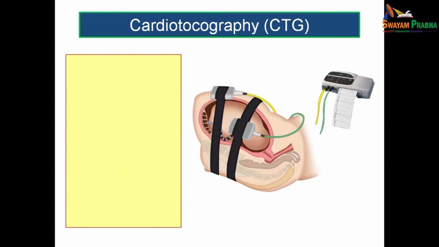Another method is known as cardiotocography or CTG. And what are you planning to do with CTG? This actually records the uterine contractions during pregnancy. So, you have two probes kept over the abdomen of the mother.